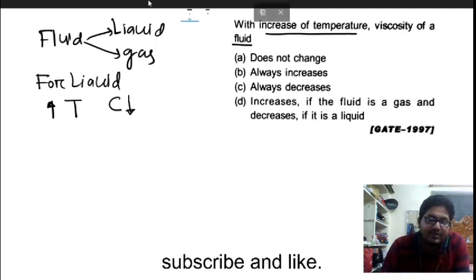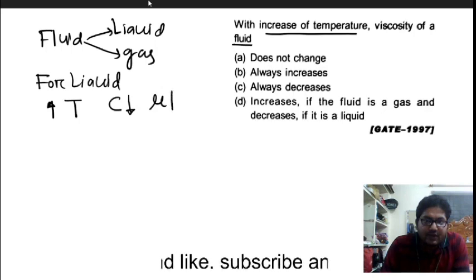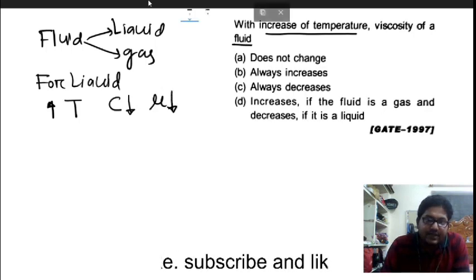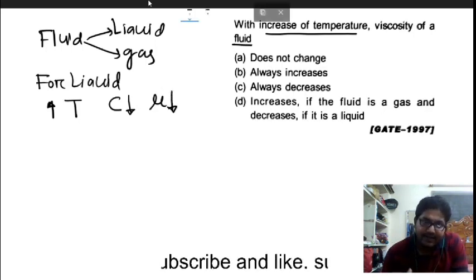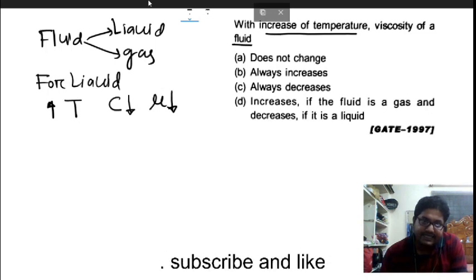Cohesive force means the attractive force between the molecules. This leads to the viscosity also decreasing, because if the cohesive force is more, the liquid will be more viscous. But if you increase the temperature, the attraction force between the molecules decreases.